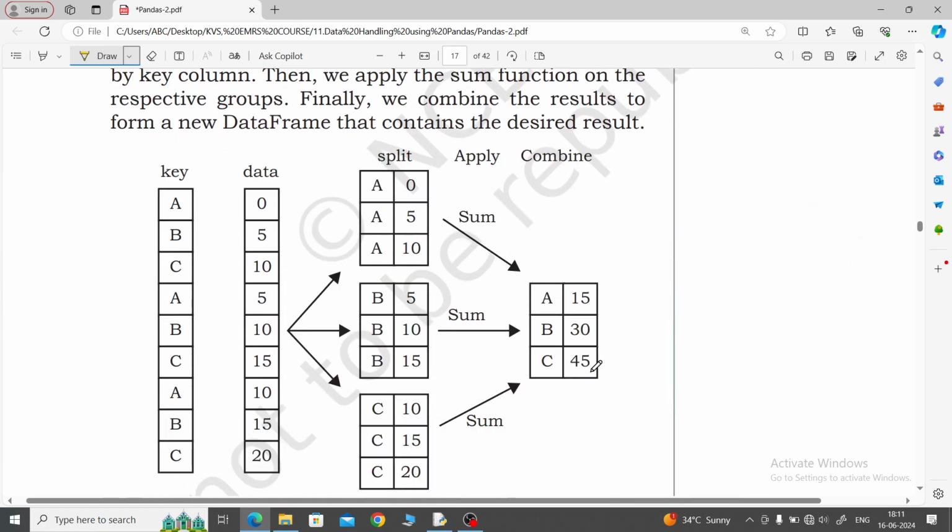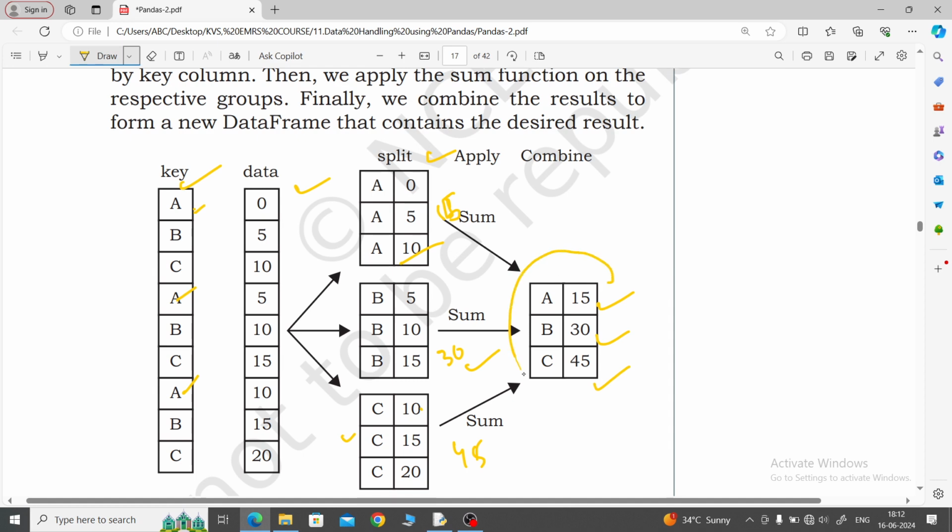Look here, these are the keys and this is the data. Through the keys you can divide it. So this is the split data. All of A's data is taken in one group, then B in another group, C in another group. Then afterwards we do a sum. 10 plus 0 plus 5 plus 10 becomes 15. Then 5 plus 10, 15 plus 15, 30. Then 10 plus 15, 25, 25 plus 20, 45. So this is the sum: A's sum is 15, B's sum is 30, C's sum is 45.